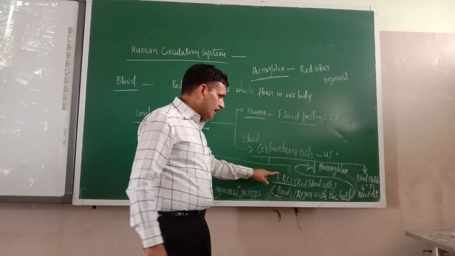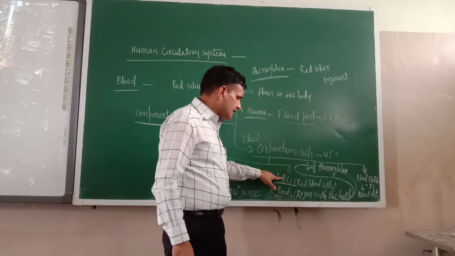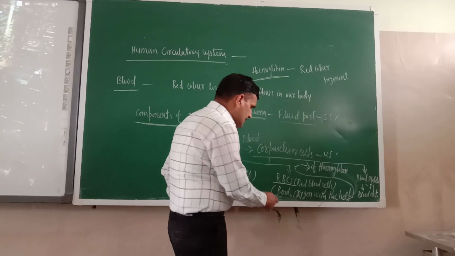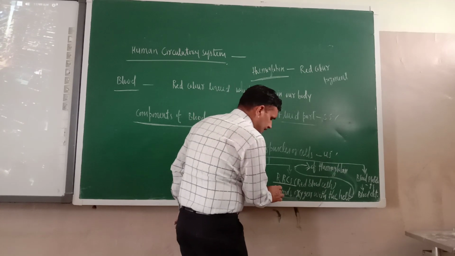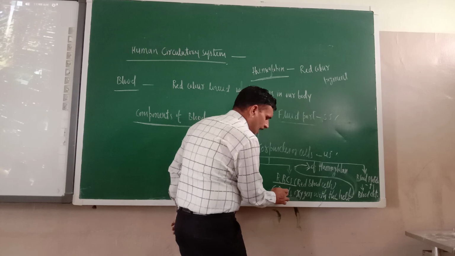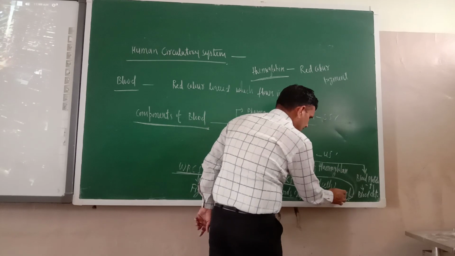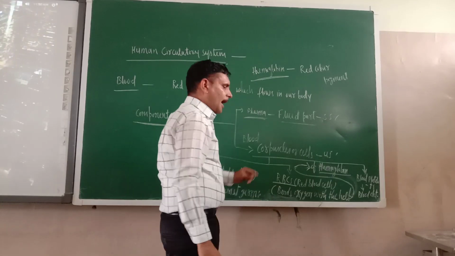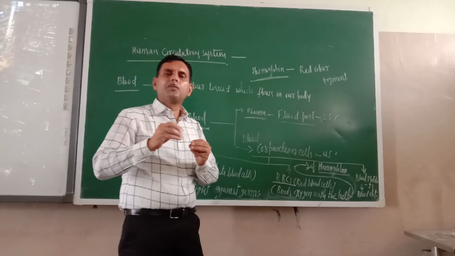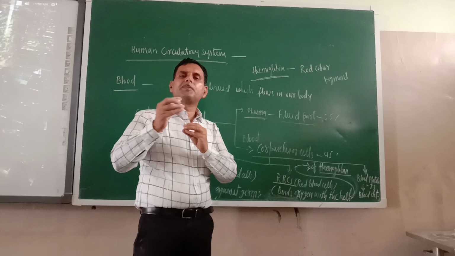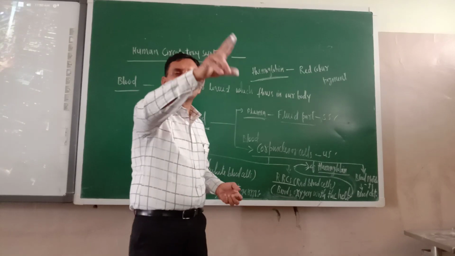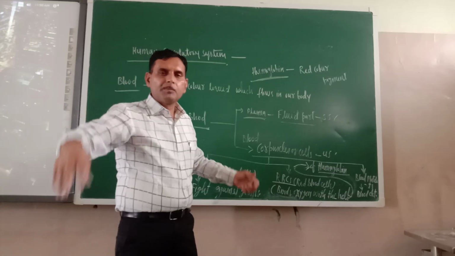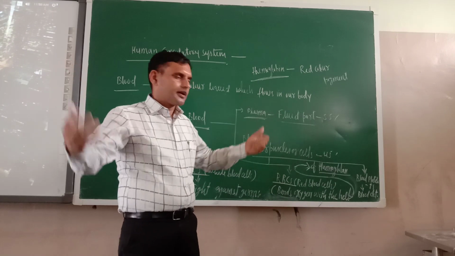So what is the function of RBCs? The function of RBCs is binds oxygen. It is written, don't get confused. Binds oxygen with the help of hemoglobin. And once the hemoglobin makes bond with the oxygen, now it will be circulated throughout the body, because blood is flowing throughout our body.